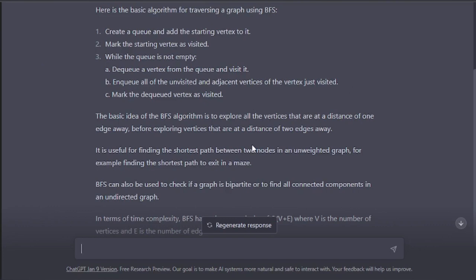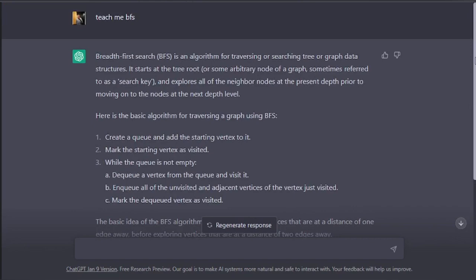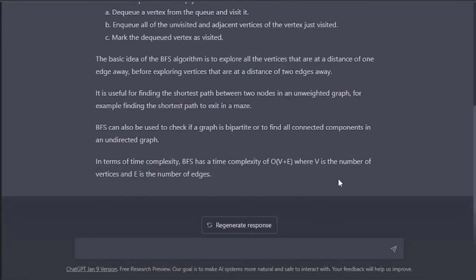So this is basically the algorithm of traversing a graph using BFS. This is the algorithm you can do. The basic idea of the BFS algorithm is to explore all the vertices that are at a distance of one edge away. So this is basically BFS.